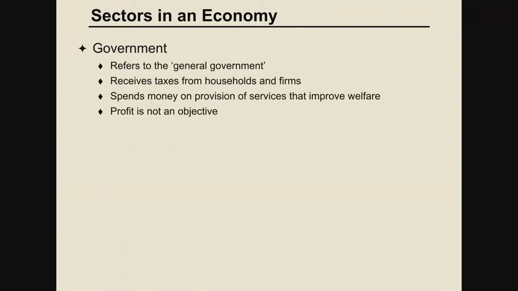Now the third one, let us understand government. What is their role? Government is also regarded as another sector, and government means general government. They receive taxes from household and firms, and they also spend money on the provision of services that improve welfare. That means the main objective of the government is welfare. They are not working for a profit motive. They are working for social welfare. So government includes government as a welfare agency.